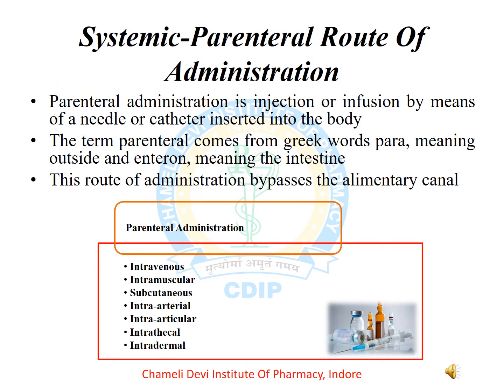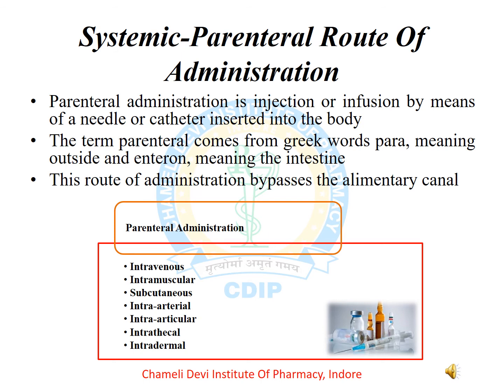So moving towards the next classification, that is systemic parenteral route of administration. Parenteral administration is injection or infusion by means of a needle or catheter inserted into the body. The term parenteral comes from Greek word para, that means outside, and enteron means intestine. If a drug is administered outside the intestine and bypasses the alimentary canal, it is known as the parenteral route of drug administration.